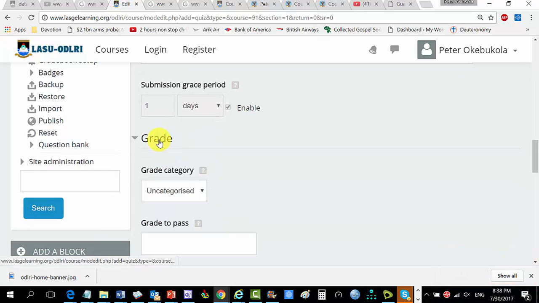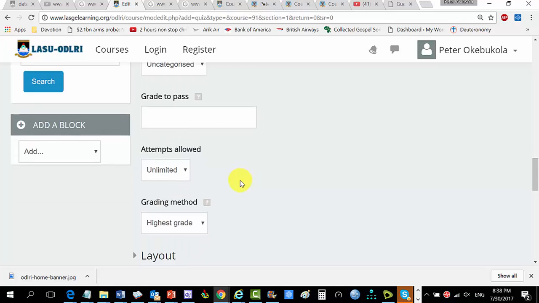Grade, I'm going to come to all of this. But what I want you to do is, you must select this. Attempts allowed. I'm only going to allow you to take 1 attempt. In some tests, you just want your students to keep learning, and you can make multiple attempts.